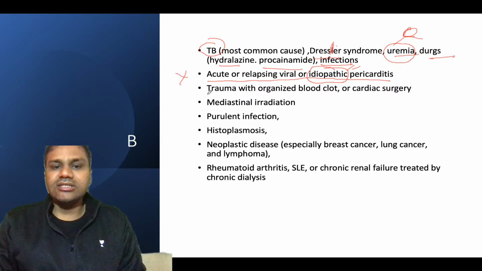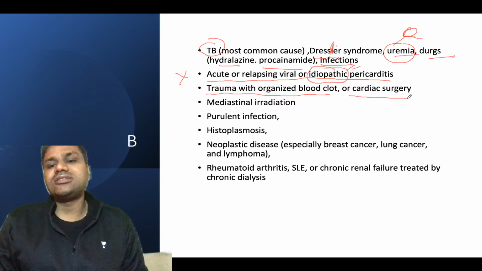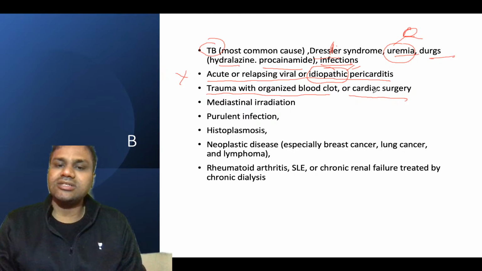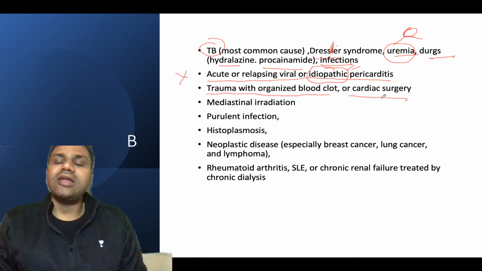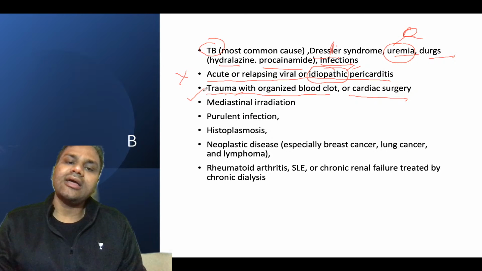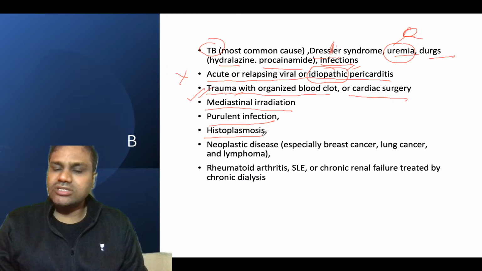Now here, Harrison says that trauma with organized blood clot, or cardiac surgery of any kind, can result in chronic pericarditis. So trauma is the right option as Harrison says. Then radiations, mediastinal radiations, and purulent infections, histoplasmosis, toxoplasmosis can also cause it.